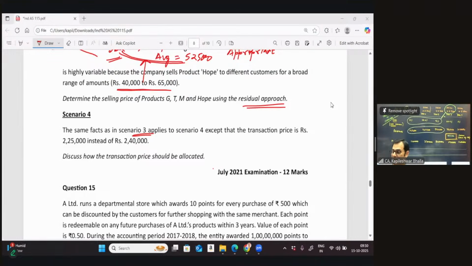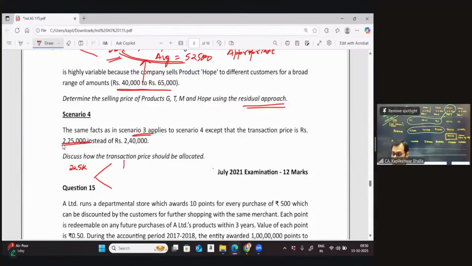Okay, so next we are given the same facts as in scenario 3, except that the transaction price is now 225. So now the question arises that if you consider 225 and you allocate 1,90,000 towards GTM, what will be allocated towards the other product? Can I say 35,000 will be allocated towards hope? But do you think this is matching with the average in this particular case?